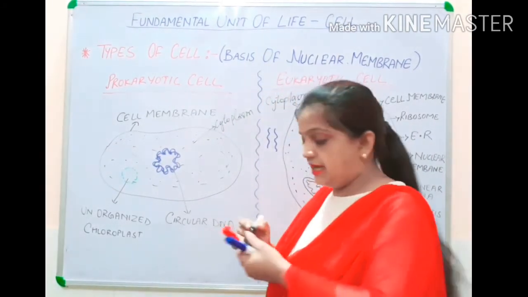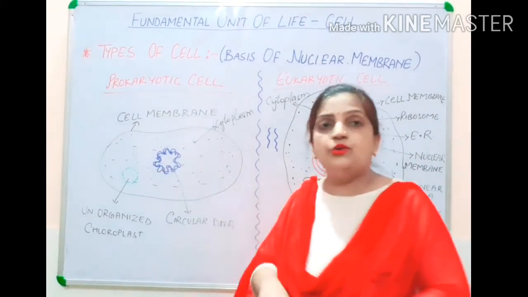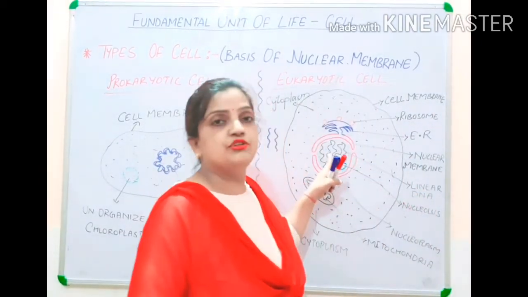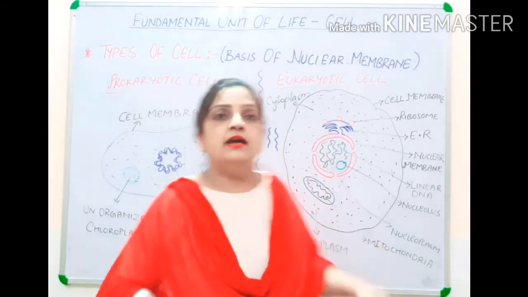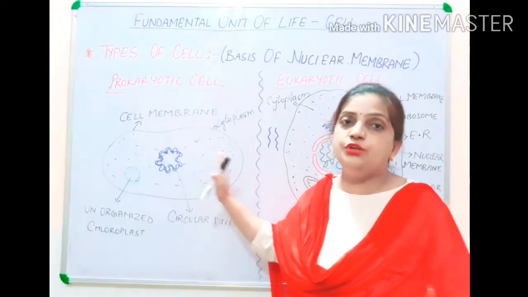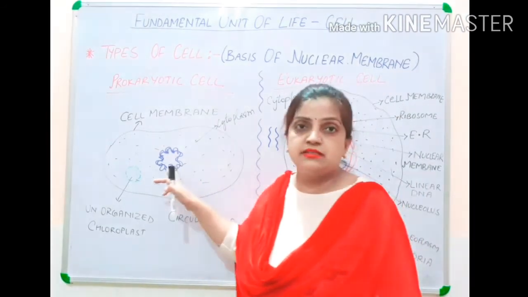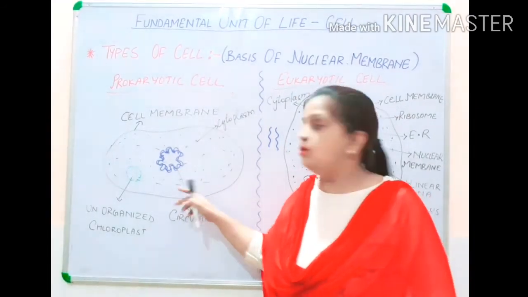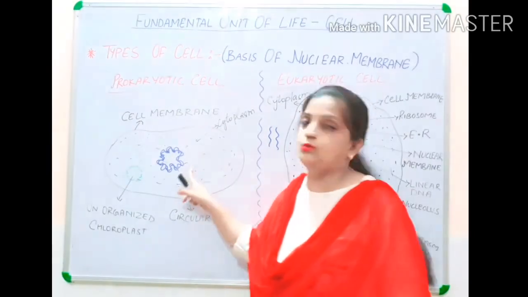Now inside the cytoplasm, you can see this circular DNA. Here you have seen that the DNA was linear and it was protected inside the nuclear membrane. But here you can see that no nucleus is present. No nuclear membrane is present. Nuclear membrane is absent, but DNA is present. And DNA is also in circular form. It is not linear, it is circular.